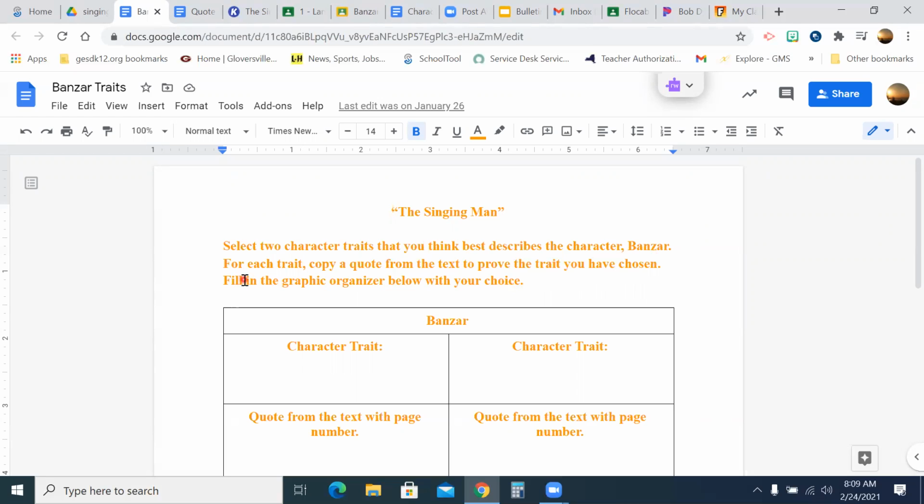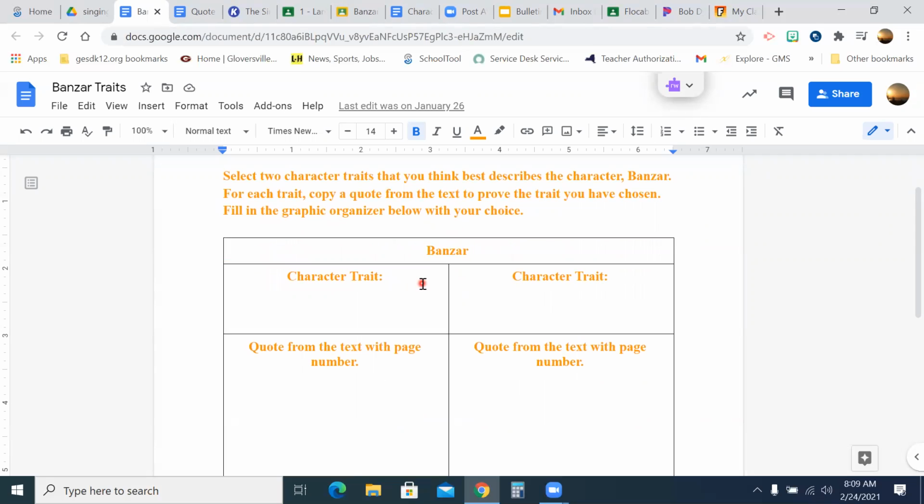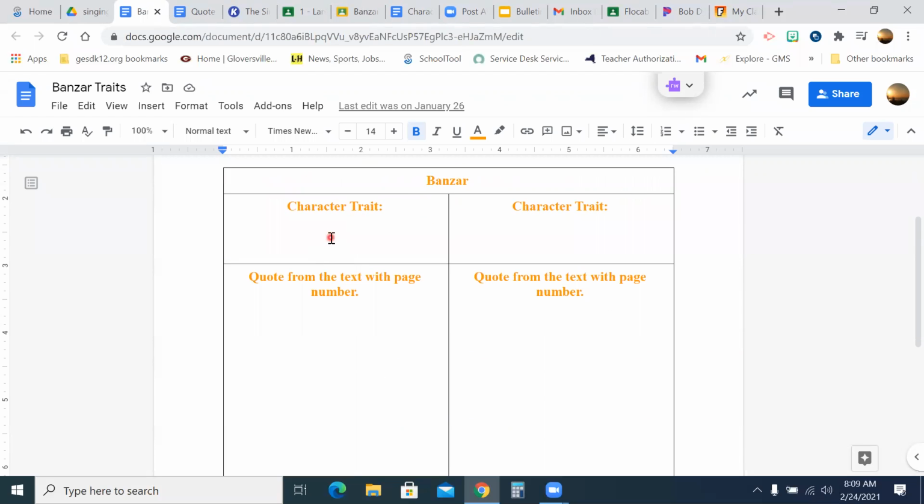Hardworking, kind, right? We said he was all of those things, and we thought we could prove that with the text, okay? And then you're going to fill in the graphic organizer, and then there's a question at the bottom. So again, you're going to pick 1 character trait. So if I wanted to say independent, I might write independent here. And then you guys tell me what's the next thing I have to do underneath that, where it says quote from the text with the page number.